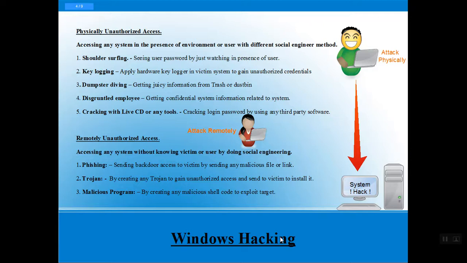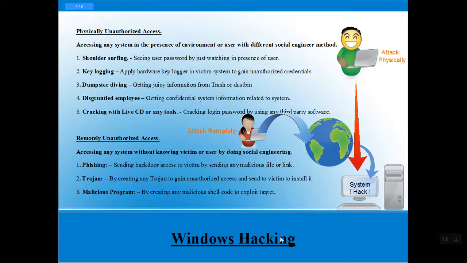And also we have remote attacks. So what happens in remote attacks? As we can see in the picture, the attacker wants to access a system. He does not need to go to the system physically. He can access any system from anywhere in the world. We have phishing, trojans, and malicious programs.